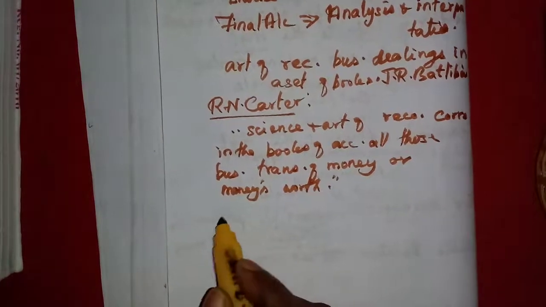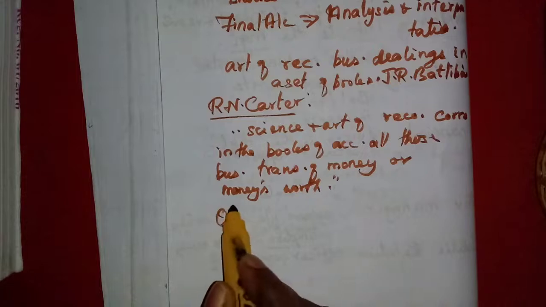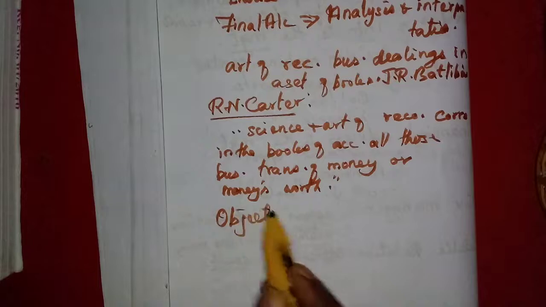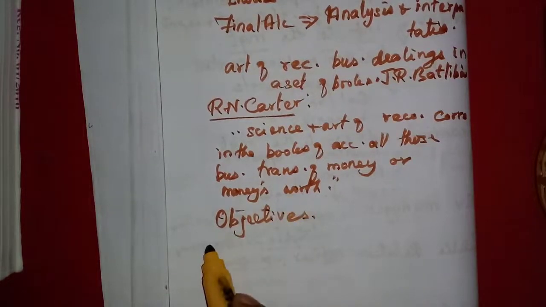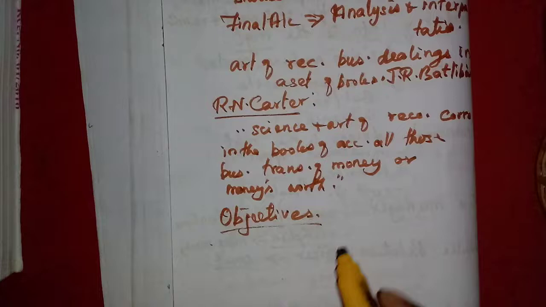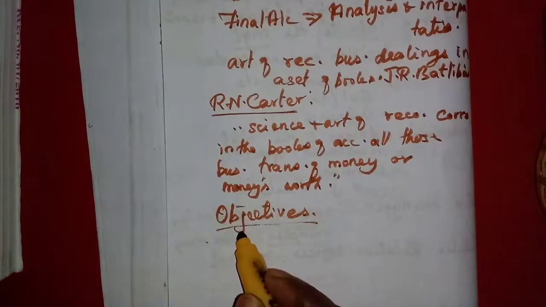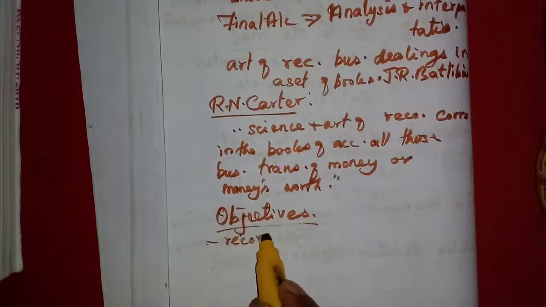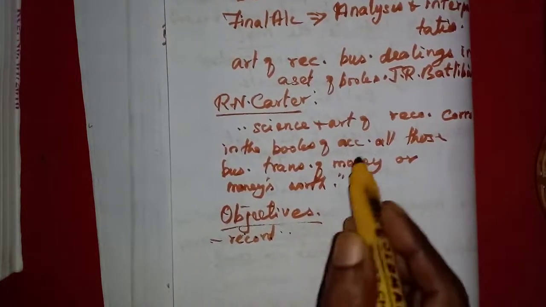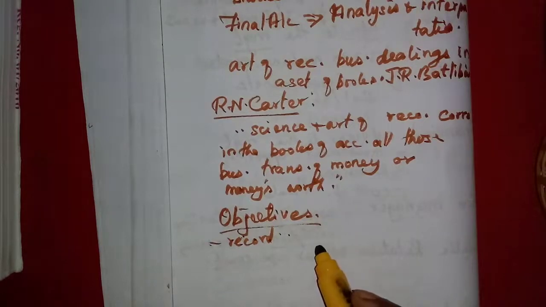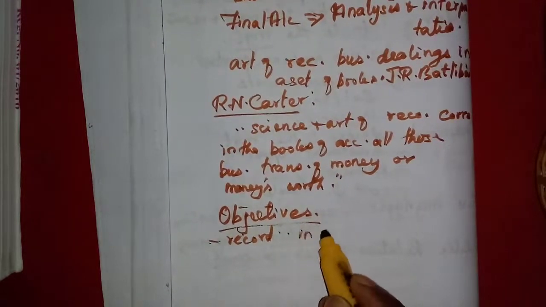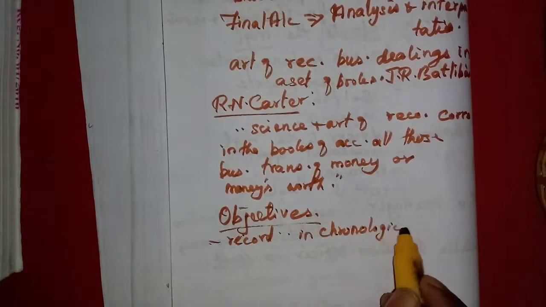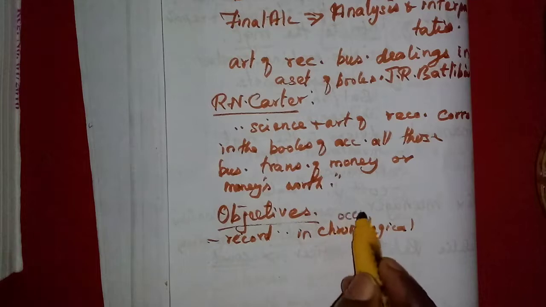Then next we will learn about the objectives. What is the objective of bookkeeping? The main objective is to record all the business transactions in chronological order, which I have already taught you. Chronological order means in the order of occurrence.